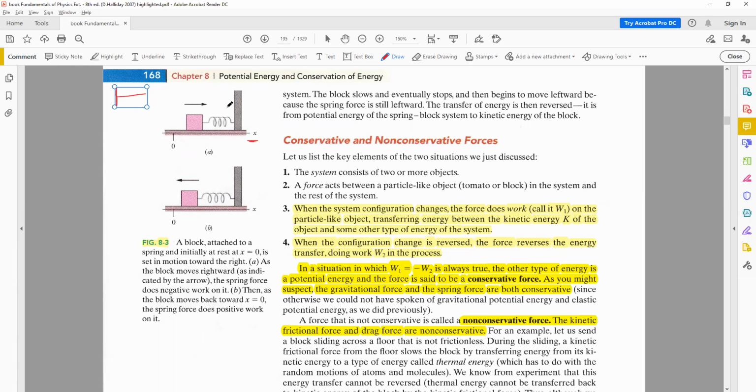So in this case, if you're moving the block to the right, you're compressing the spring, and if you're pulling it to the left, you're extending the spring. The initial position is the rest position, which is at x equal to 0.